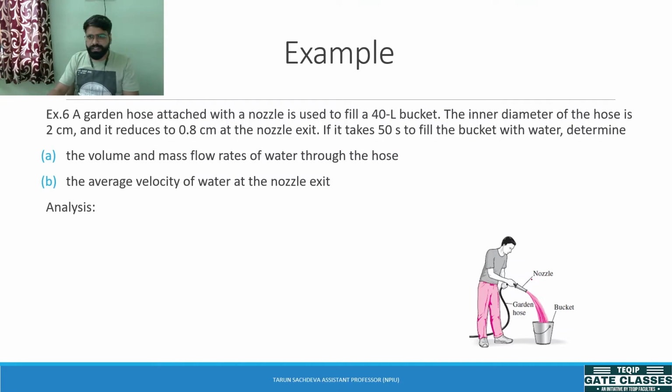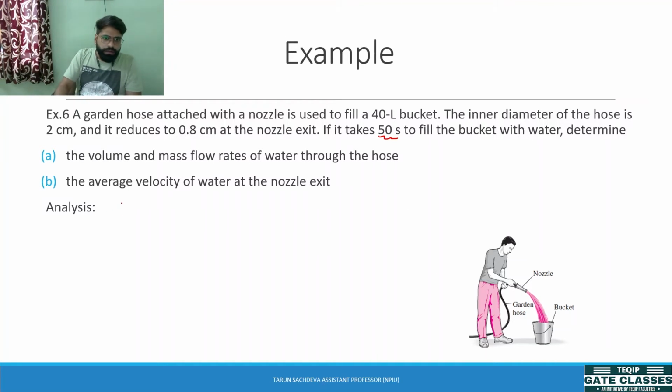So what is the condition that they have given? There is a person who is filling a bucket with water through a pipe which has a nozzle. Now the dimension of the nozzle is given and the capacity of this bucket is also given, which will take 50 seconds to fill it. Now he wants to know the volume and the mass flow rate of the water and the average velocity through the nozzle.